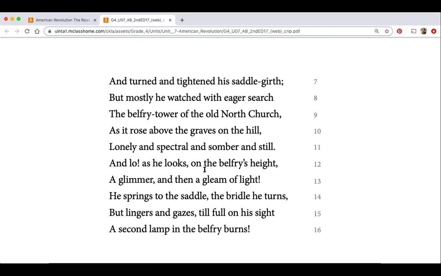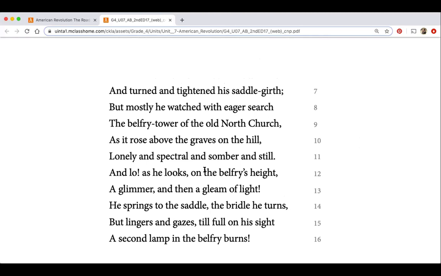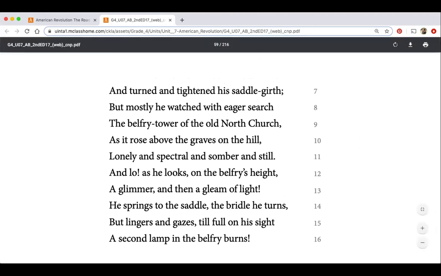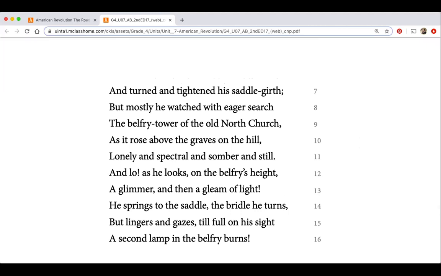Okay, I'm going to go ahead and go to our last stanza. So here it says, it's where it's going to be ending that midnight ride. And here it says, "and turned and tightened his saddle girth, but mostly he watched with eager search the belfry tower of the old North Church, as it rose above the graves on the hill, lonely and spectral and somber and still. And lo, as he looks on the belfry's height, a glimmer and then a gleam of light. What could that be? I don't know. He springs to his saddle, the bridle he turns, but lingers and gazes till full on his sight a second lamp in the belfry burns."